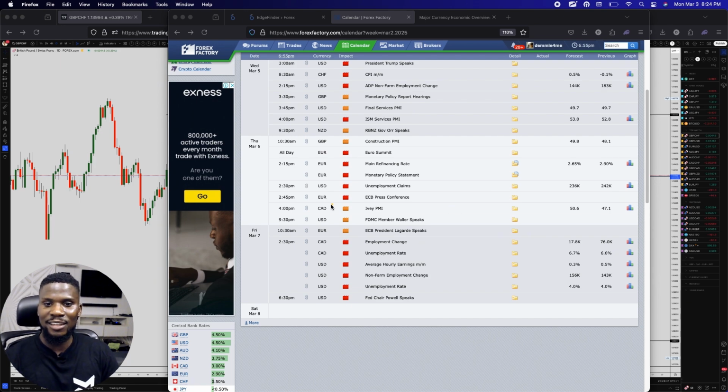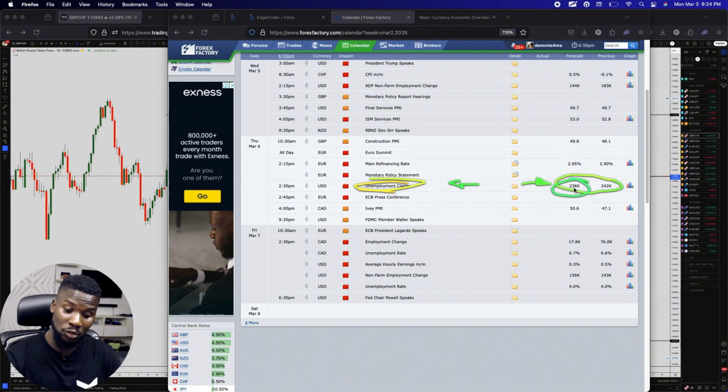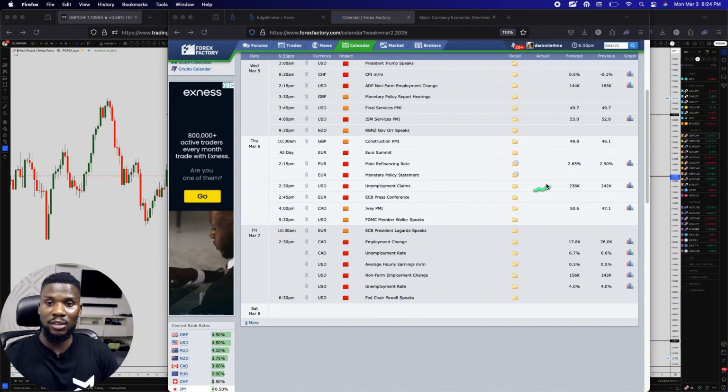And lastly, on Friday, but don't forget the unemployment claims before we jump to Friday. Unemployment claims are expected to come slightly lower than the previous on Thursday. The previous was 242K, and now we're expecting 236K. I'm not sure if that's going to be the case or if it's going to go up. You can see the ADP non-farm payroll is expected to drop by almost 40K. And the unemployment is expected to also drop.